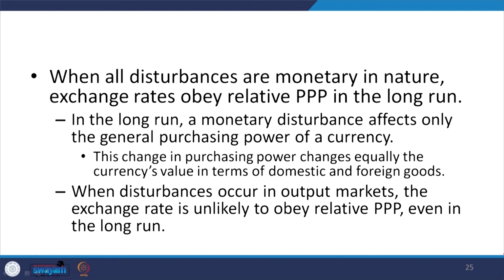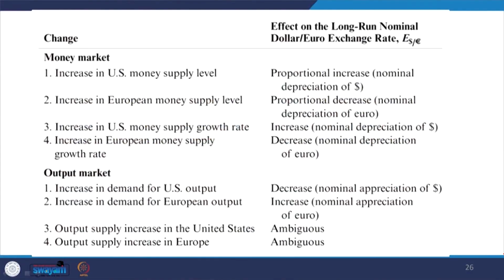A monetary disturbance affects only the general purchasing power of a currency. This change in purchasing power changes equally the currency's value in terms of domestic and foreign goods. When disturbances occur in output markets, not in purchasing power, the exchange rate is unlikely to obey relative PPP, even in the long run. This is quite important to note so far as quiz questions are concerned.